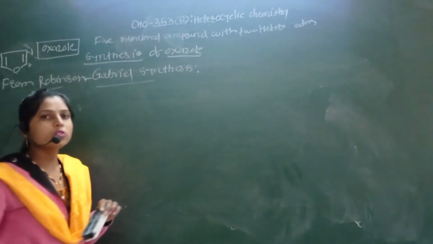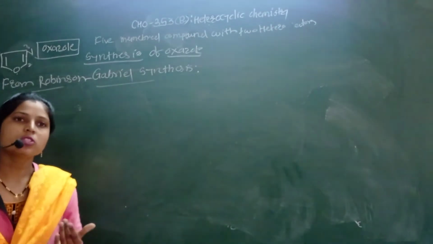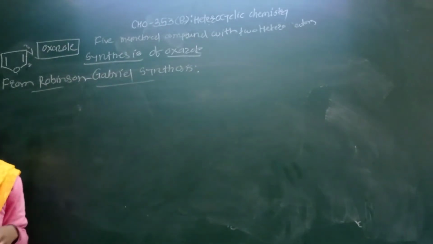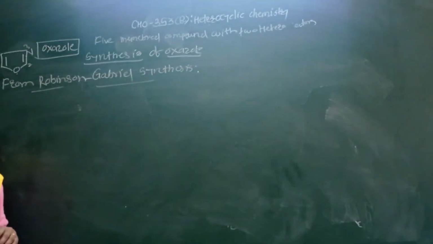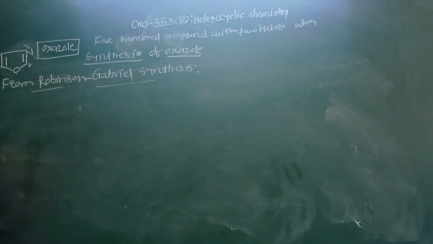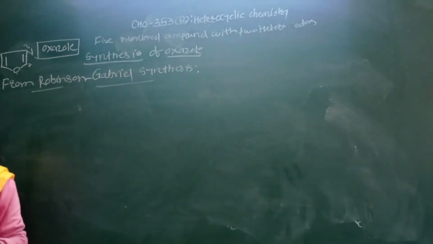So this is the most common method used for the preparation of oxazole molecule, which is the most important synthesis of oxazole, that is the Robinson-Gabriel synthesis. Most important synthesis which is asked in the exam. So this method involves the alpha acyl amino ketone in this reaction. So reaction between alpha acyl amino ketone in the presence of phosphorus pentoxide in acidic condition, formation of the oxazole molecule.